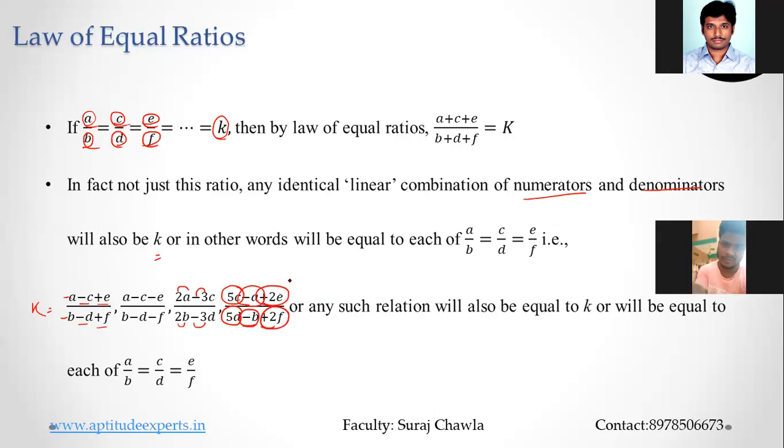So respective numerators and denominators, and I am talking about identical linear combination. Linear means the power should be 1. Clear? So identical linear combination. Whenever you take a linear combination, the value will always be equal to k. This is what the law of equal ratios says. Clear? Any other deviation, the answer becomes cannot be determined.